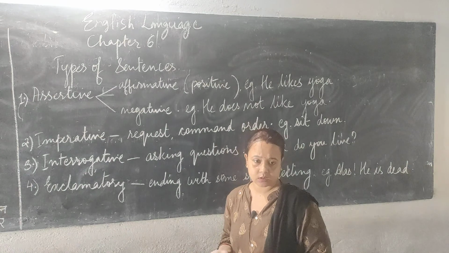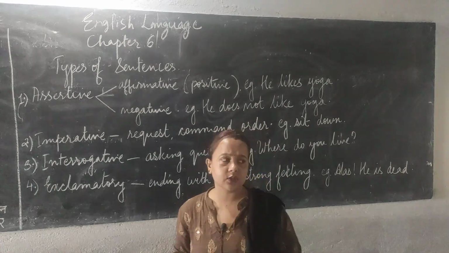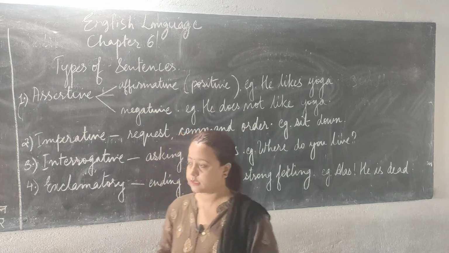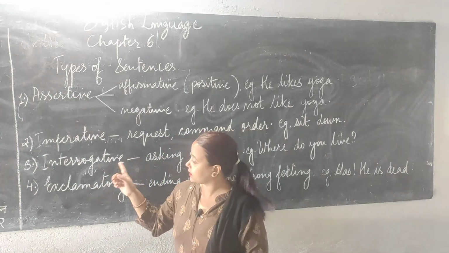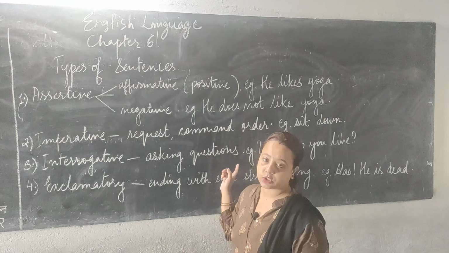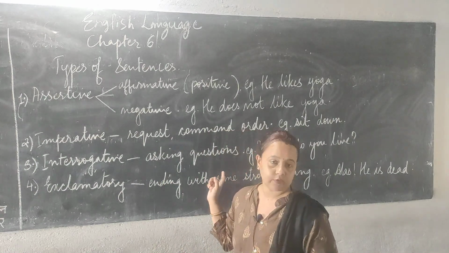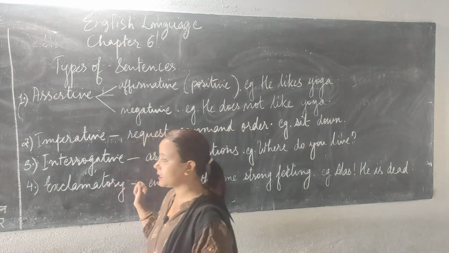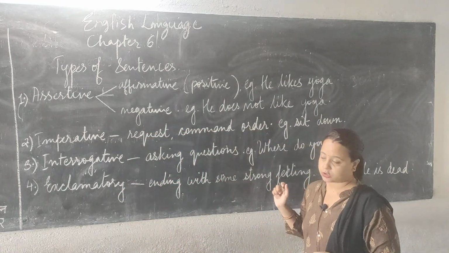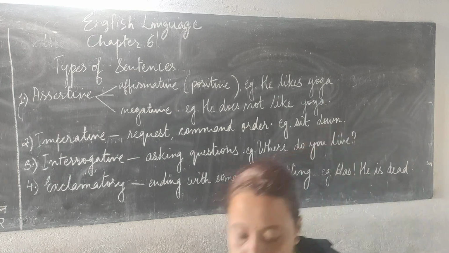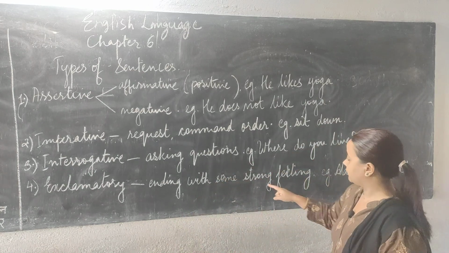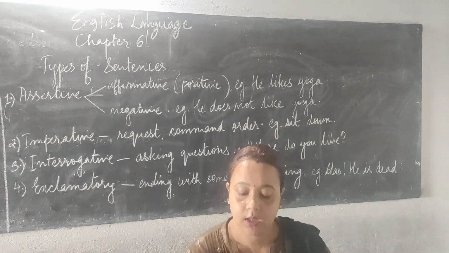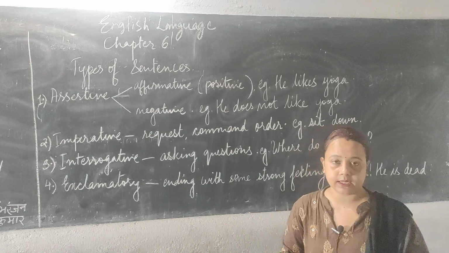Through the sentence we can find out what kind of emotion the person is dealing with. An interrogative sentence always ends with a question mark. This is very important. The exclamatory sentence ends with an exclamation mark. It is very important that we note down the punctuation of the types of sentences.